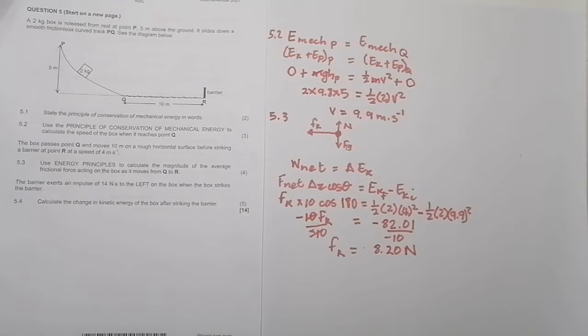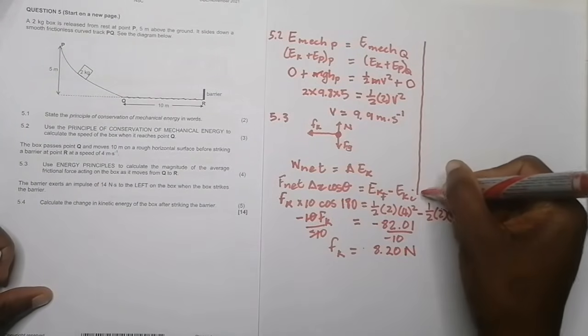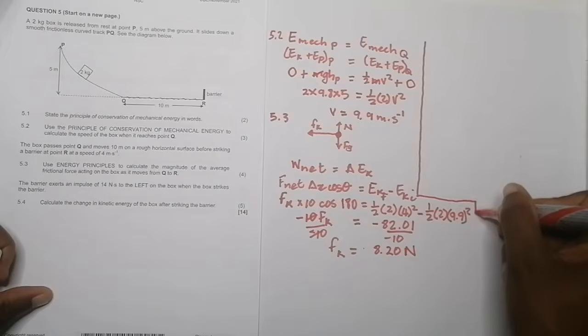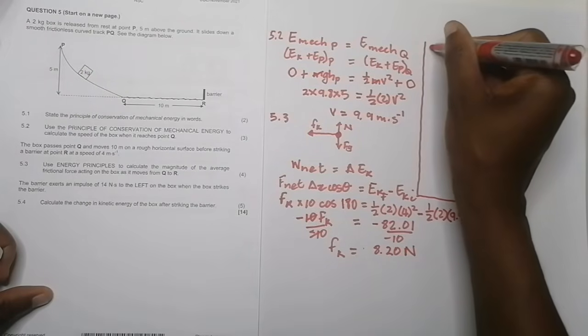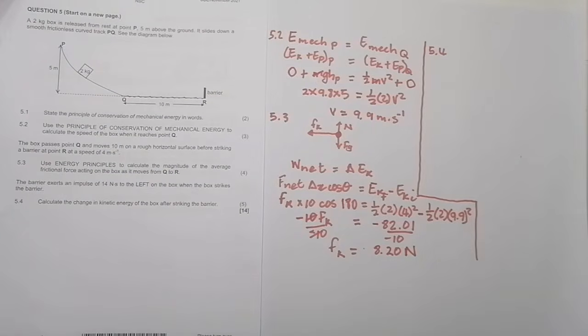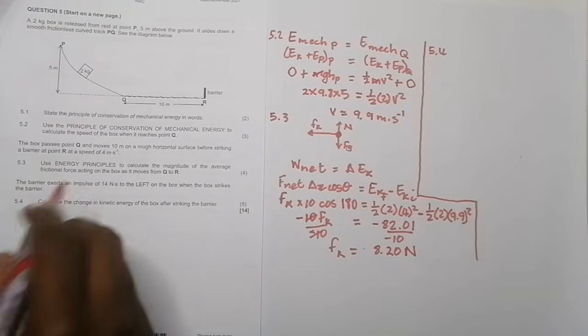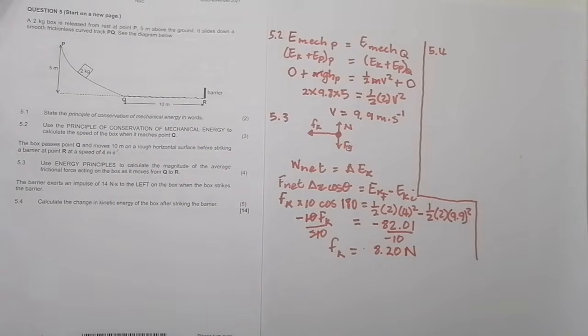In order for us to answer that question, I'm just going to continue over to this side if you don't mind. For 5.4, let's find out what the velocity is after colliding with the barrier.